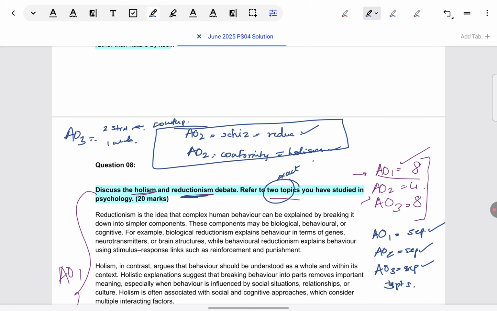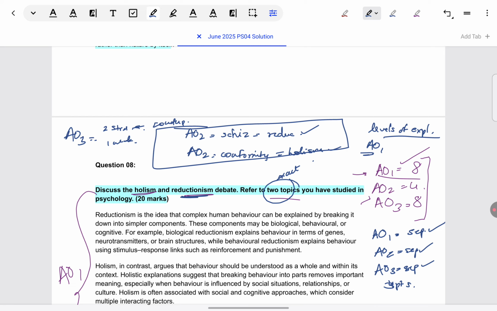See, in the official textbook, also by Professor Cox, there is complete detail on levels of explanation. So what is making you feel that levels of explanation, which talks about reductionism and holism, will not be counted under that? I don't know why that confusion is there. If you see levels of explanation covered in so much detail, very easily it makes for AO1. Genuinely, I don't know the reason why students are not able to see that levels of explanation comes under this debate, and then they are at a loss of what to write under AO1. Just summarize levels of explanation. That's all, that gives you so much AO1.